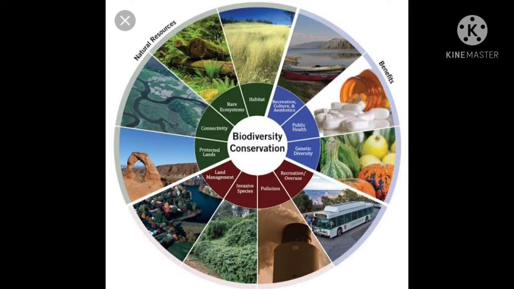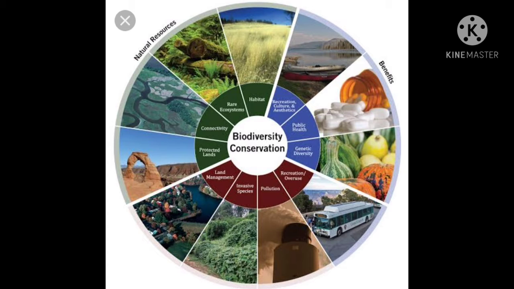Now the next point is efforts to maintain biodiversity. Many efforts are now being taken up to conserve and protect the biodiversity of the earth. There are many measures for conserving our environment. The first is biodiversity parks.